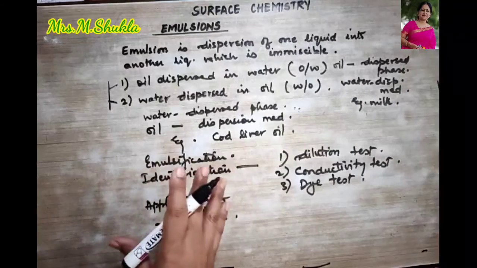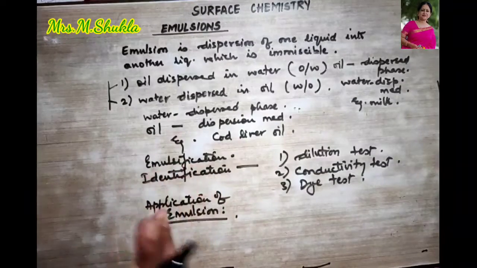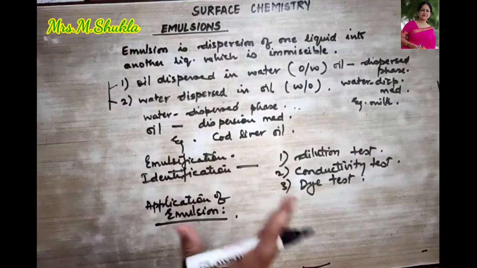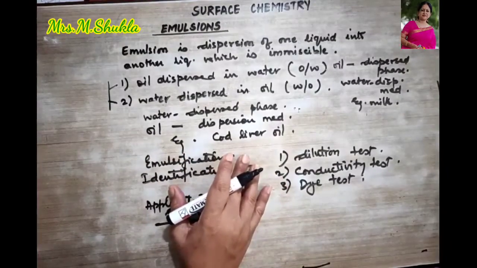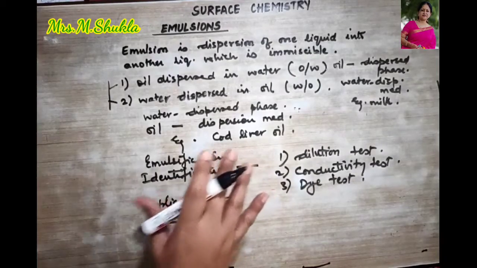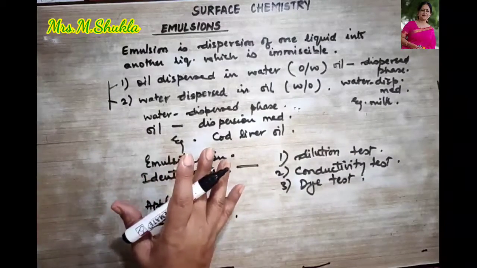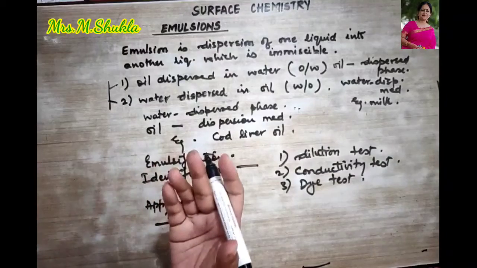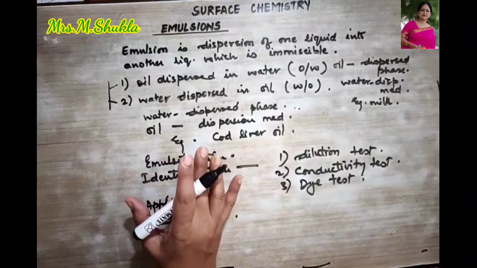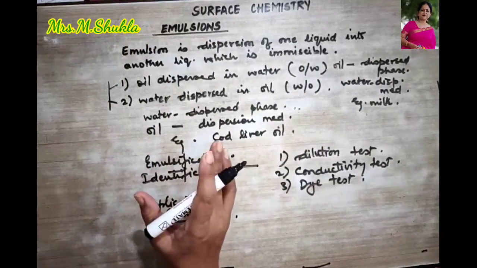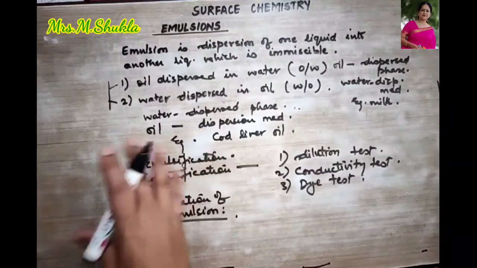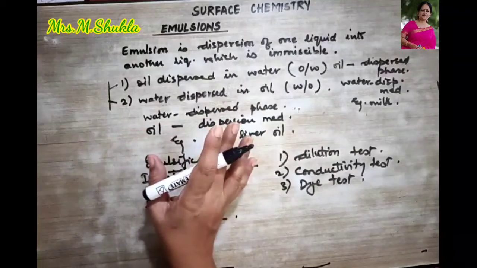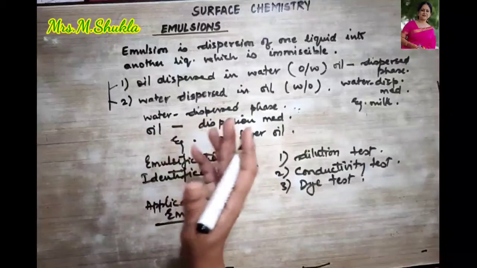The cleansing action of soap for washing clothes and crockery is completely based upon the formation of oil in water emulsion. Then the digestion of fat in the intestine also takes place by the process of emulsification. Then asphalt is emulsified in water, which is used for building roads without even melting the asphalt.